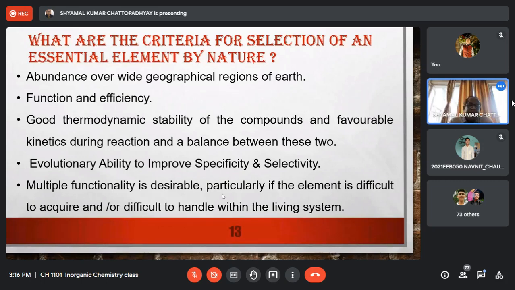But nature has devised that particular system to handle iron in biology. And in return, what nature has obtained is that nature has got multiple functionality for iron. There is no other element in biology which can do so many different biological functions as iron can do.